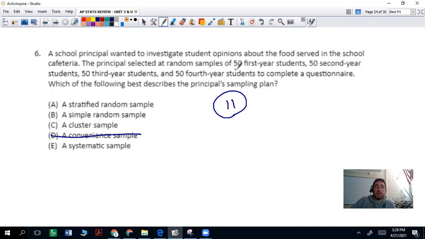But in this case, they're very specific: 50 first-year, 50 second-year, 50 third-year, 50 fourth-year, freshmen, sophomores, juniors, and seniors. And they made sure to ask each different grade level, because they wanted to have better results, right? A stratified random sample, let me define stratified here.